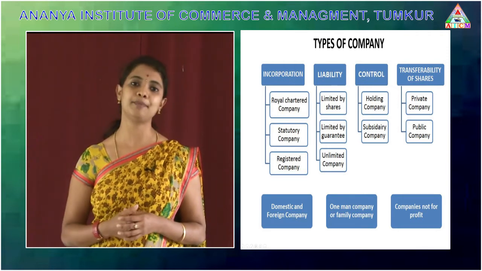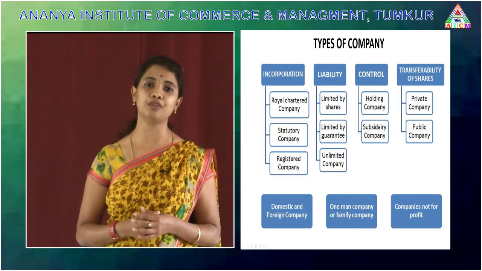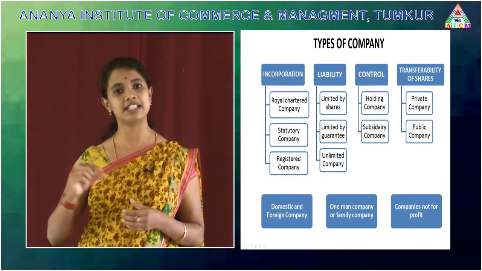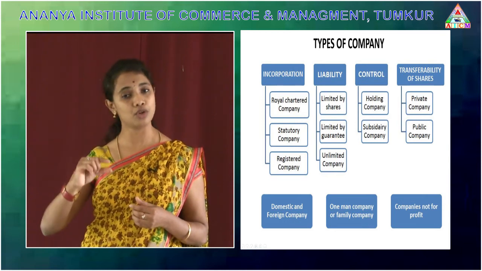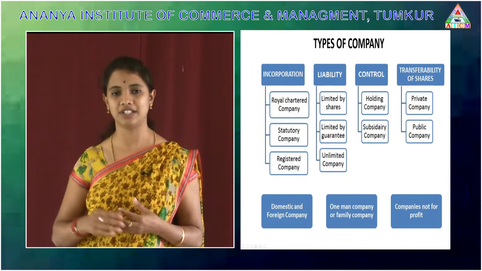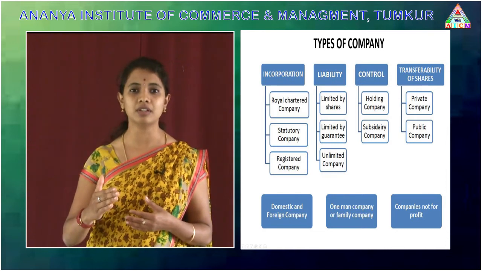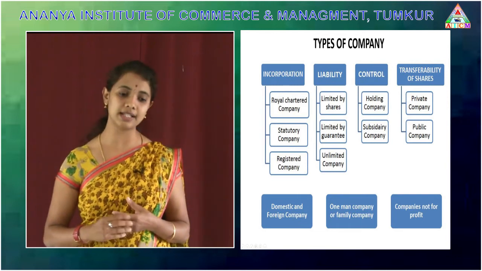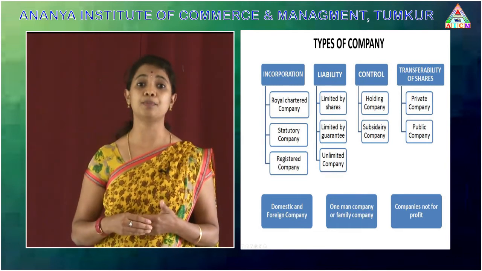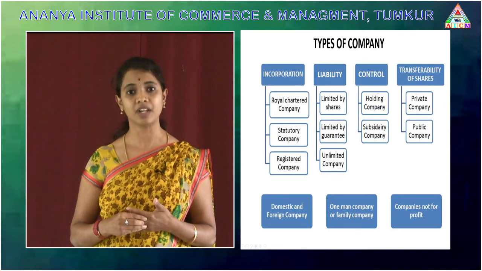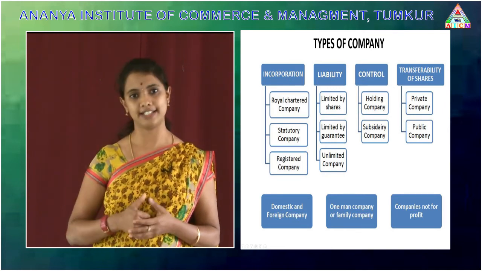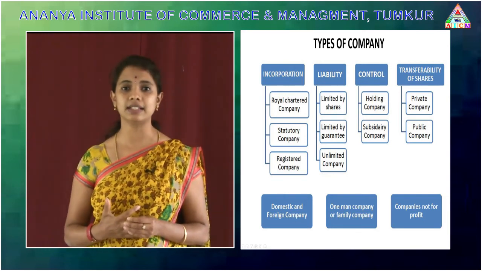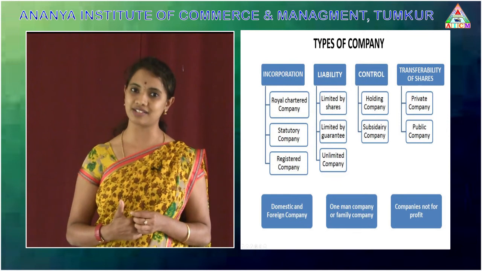So the last type of company under the Companies Act of 2013 is company not for profit. The name itself says these are established not with the purpose of earning profit. These are associations not for profit. These types of companies are established with a main intention to promote culture, art and charities. In order to get a license, the approval of the central government is required.